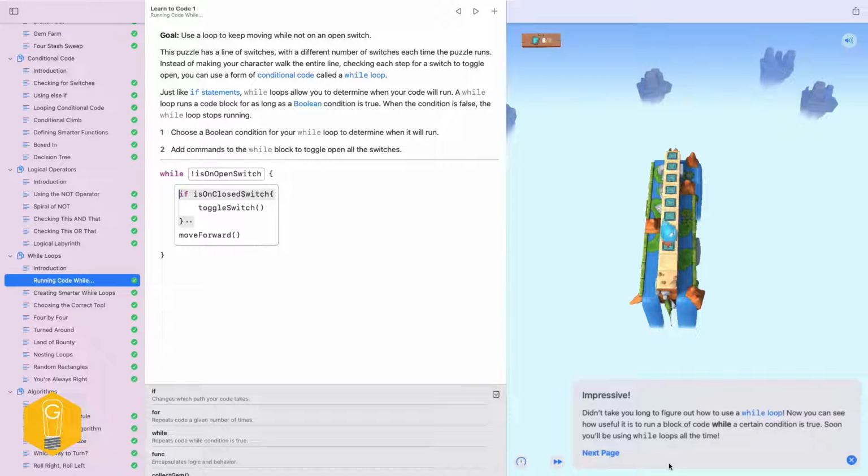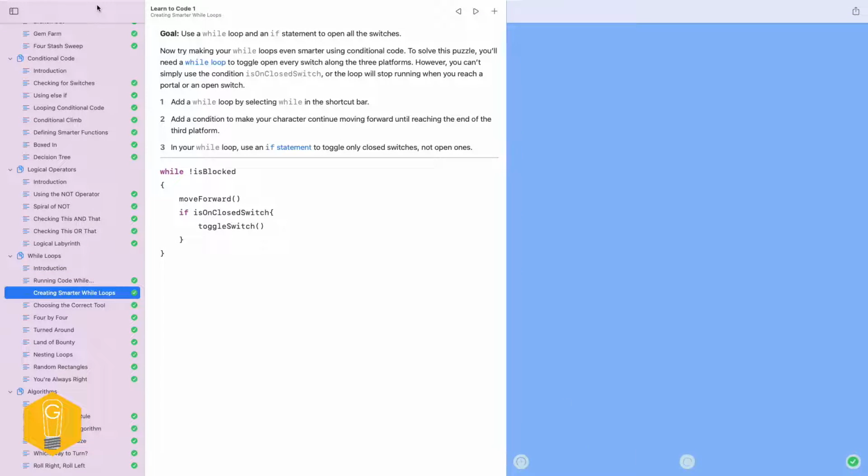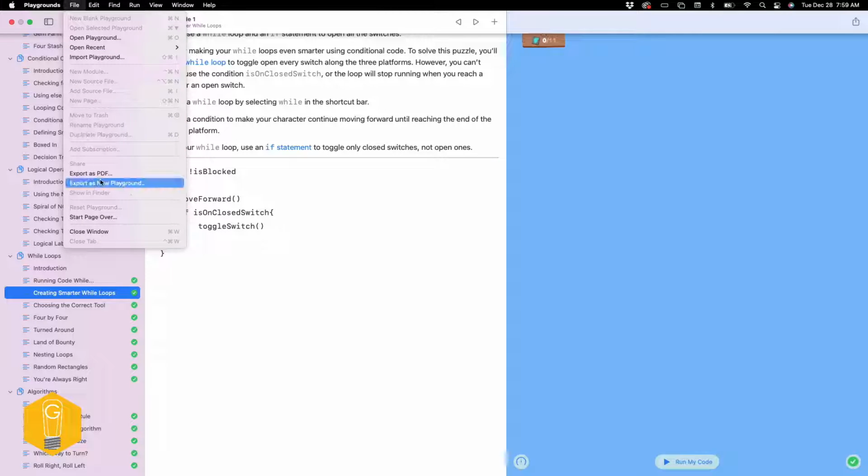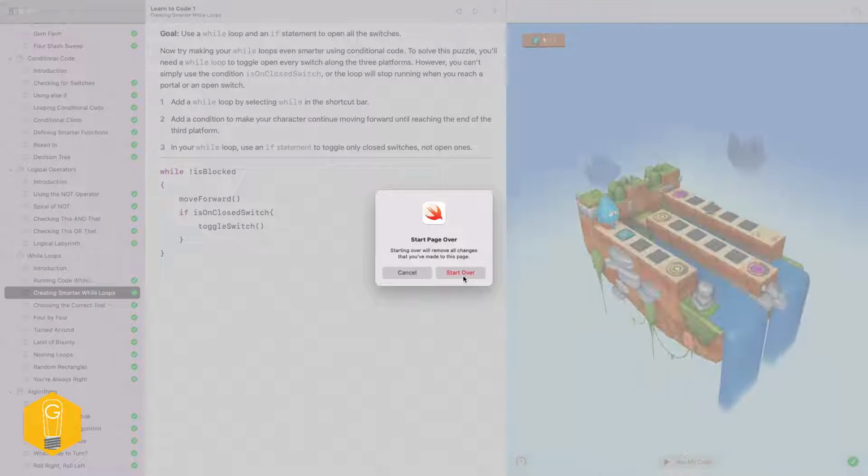And that's it. So all they were trying to do is get us to think through the process here on what that while would look like. Let's keep going. All right. Start that page over.